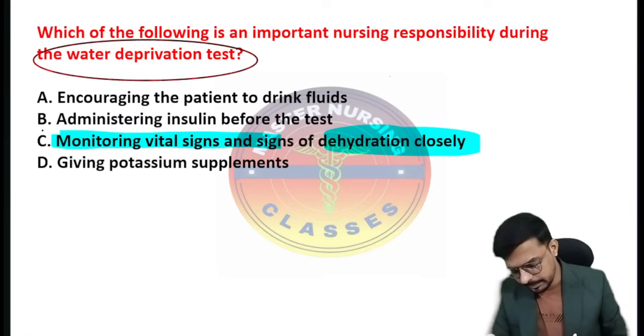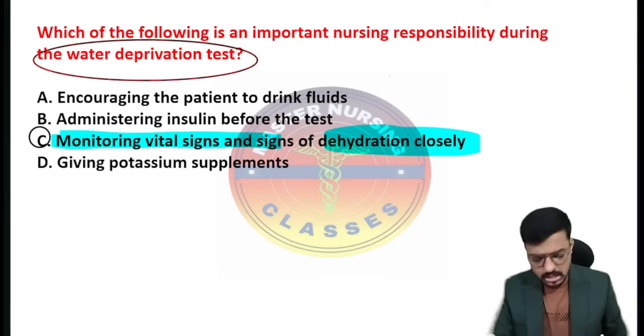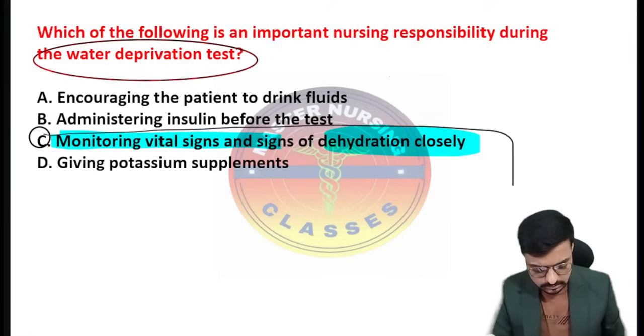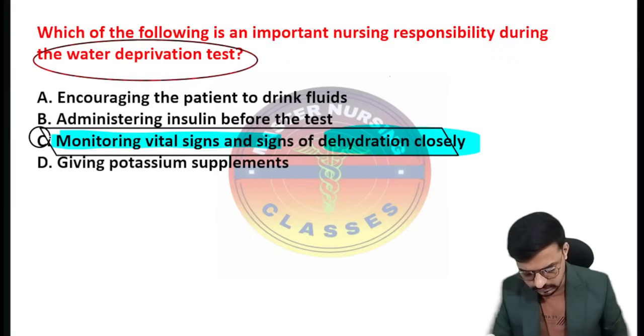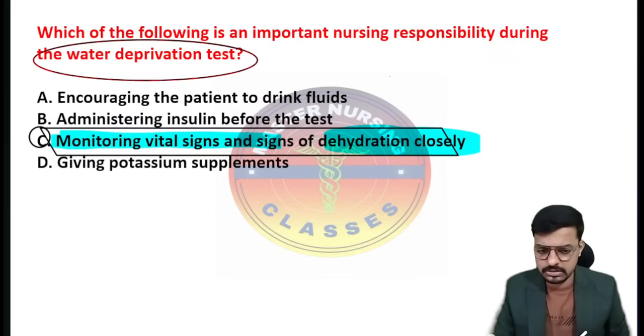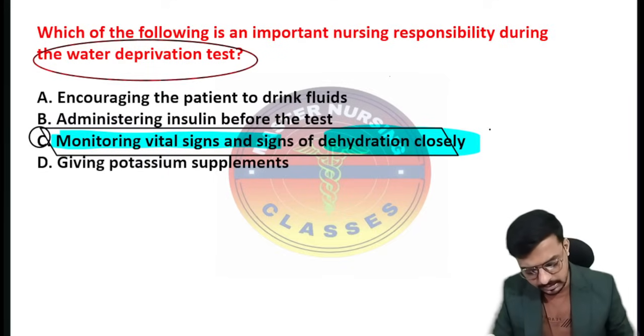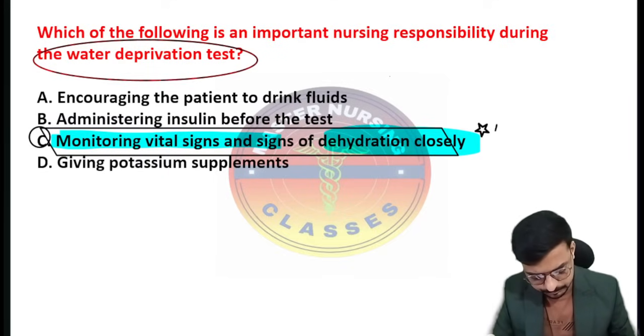Why? Because the patient's urine output is more and we are restricting the patient's fluid for the test purpose. So that is the reason the main important nursing intervention in the water deprivation test is to assess the patient's vital signs and dehydration level closely. So this is the correct answer, which is a very important one.